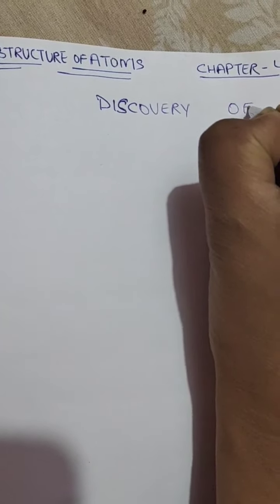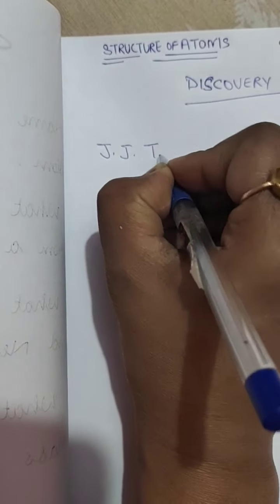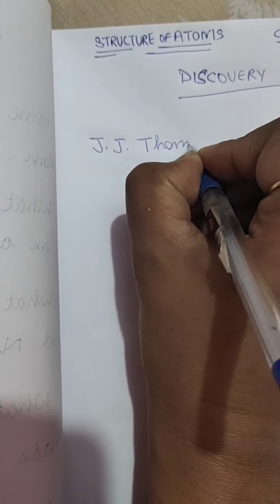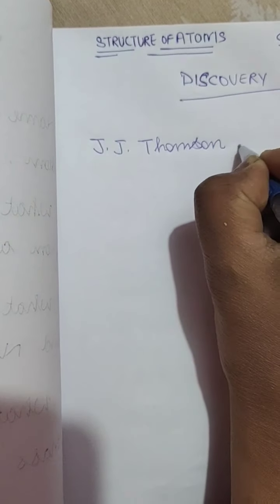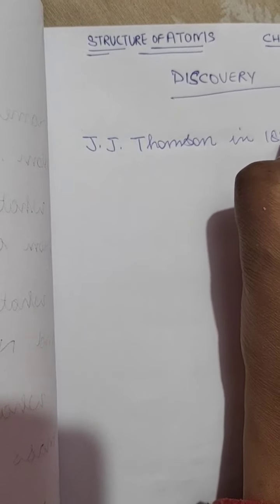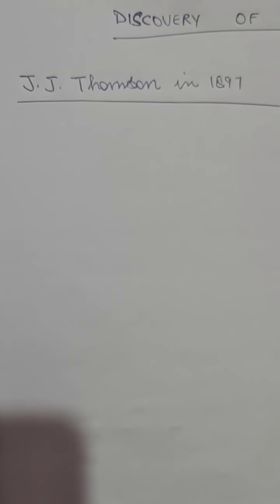electrons. So this is the topic of today. This discovery of the electron was done by J.J. Thomson in 1897. Okay, so this was done by an experiment in which Sir J.J.